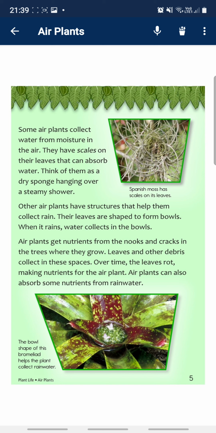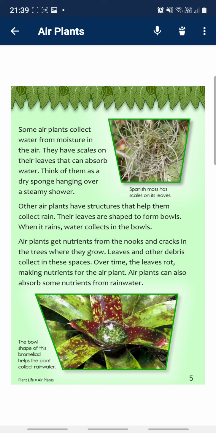Other air plants have structures that help them collect rain. Their leaves are shaped to form bowls. When it rains, water collects in the bowl.